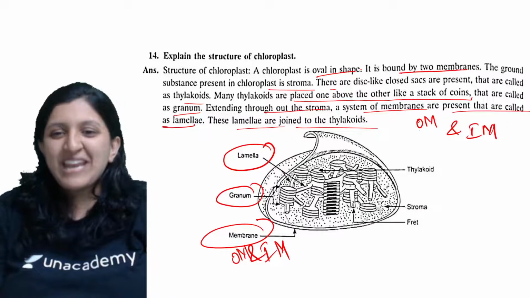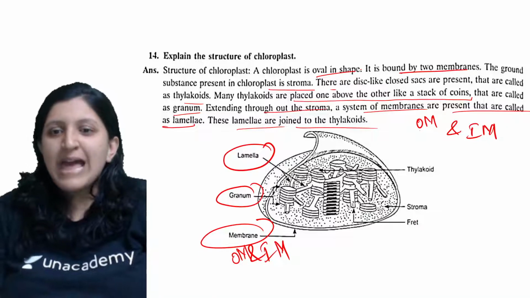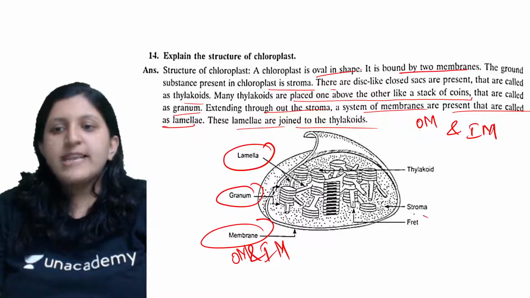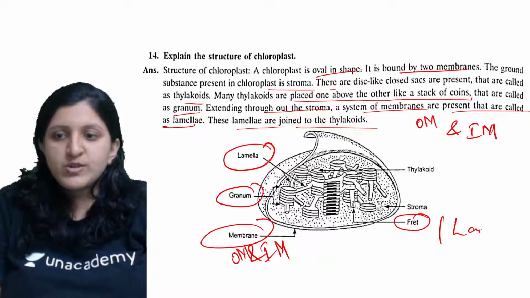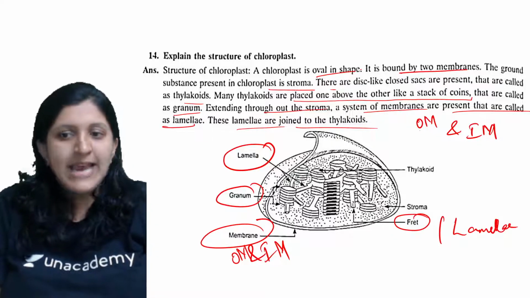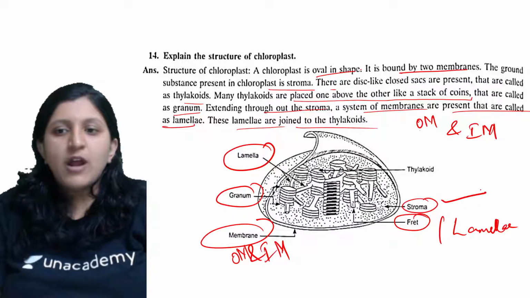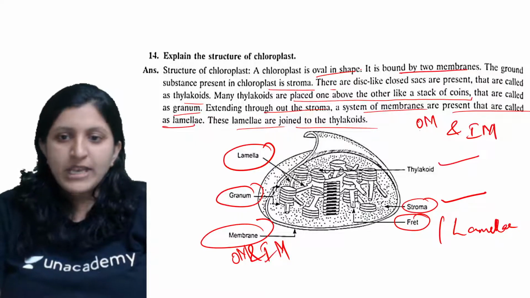So outer membrane and inner membrane. From lamellae or the fret is anyway going to be the same itself. So this can be called as the lamellae as well. So stroma is the ground substance. So thylakoid is there. So many of them are there.